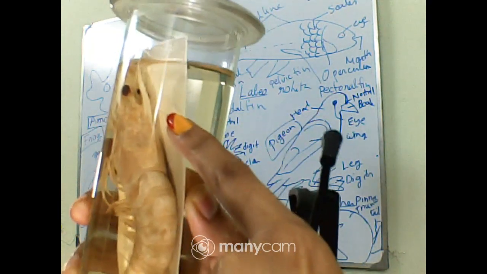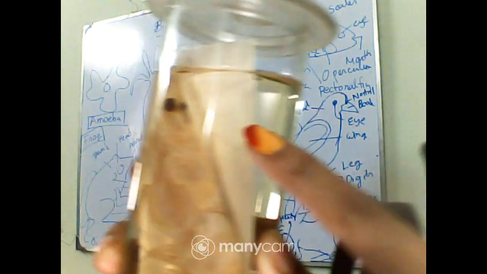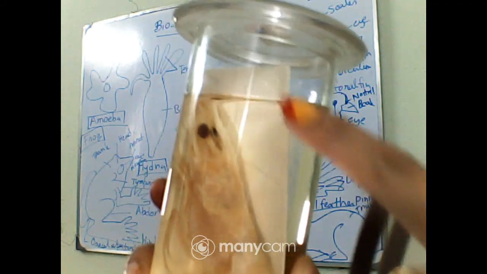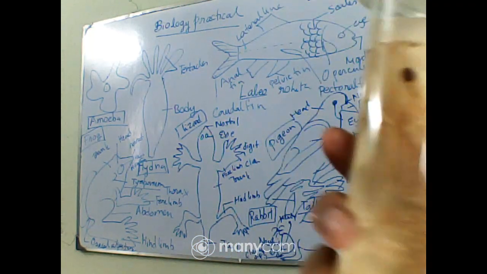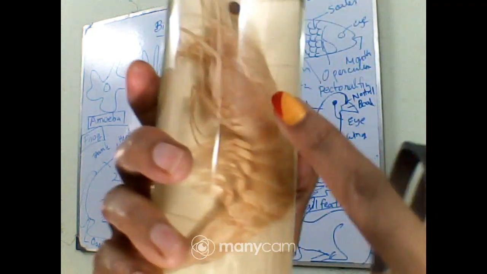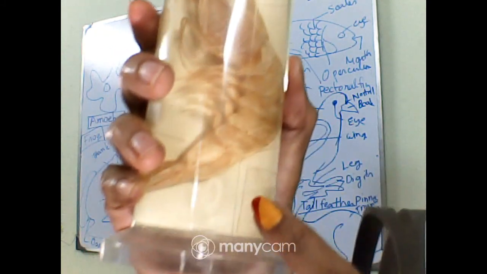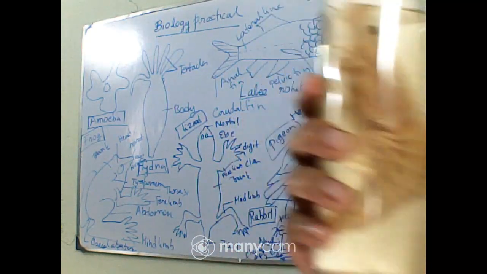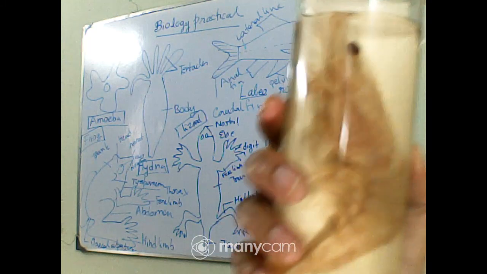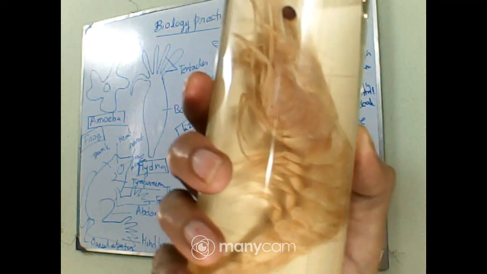And you can see some serrated part is coming out from the cephalothorax, which is called as rostrum. And this lower portion is called as abdomen, and you can see 1, 2, 3, 4, 5, 6 segments are there in the abdomen. Okay, and cephalothorax bears 8 pairs of segmented legs and 1